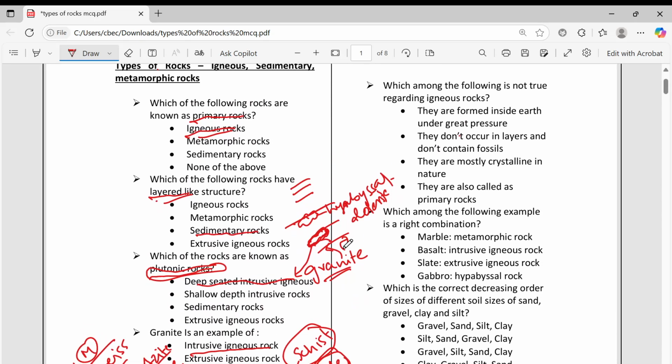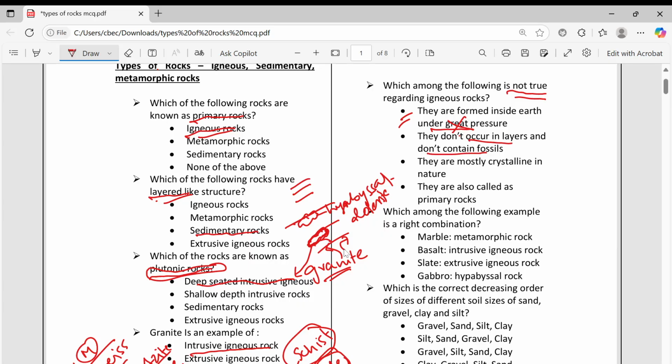Which among the following is not true regarding igneous rocks? They are formed inside the earth under great pressure. No, they are not forming under great pressure. They are forming from lava or magma. So this is the option, because here it says not true. They don't occur in layers. This is correct actually.